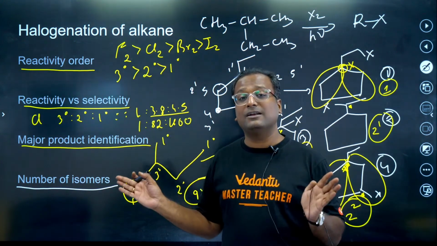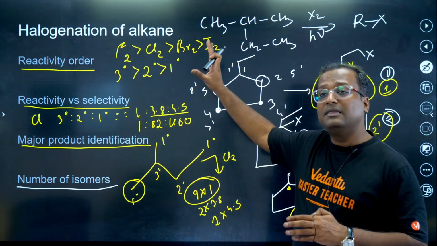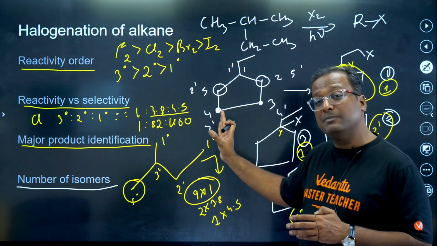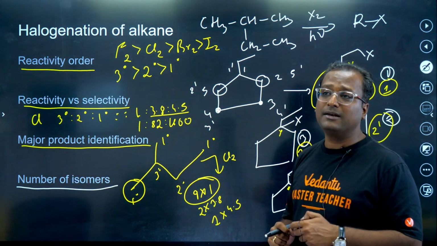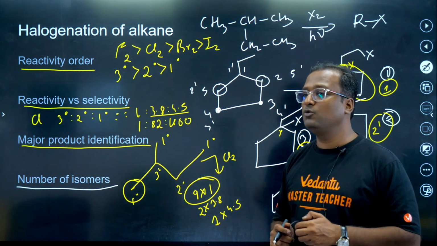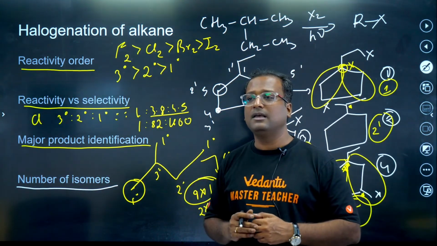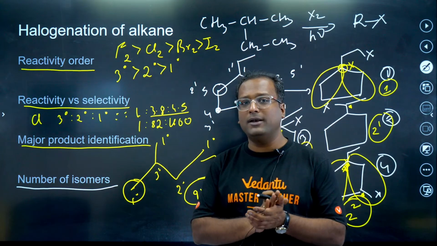Is this clear? Is halogenation of alkane understood, guys? These are the major points or most important points in halogenation of alkane that we should remember. Are you with me? Are you understanding this? Let me know on the chat box quickly.